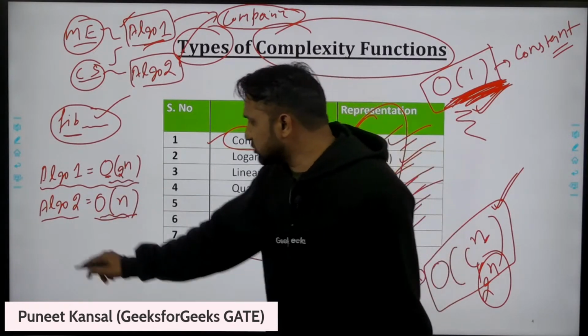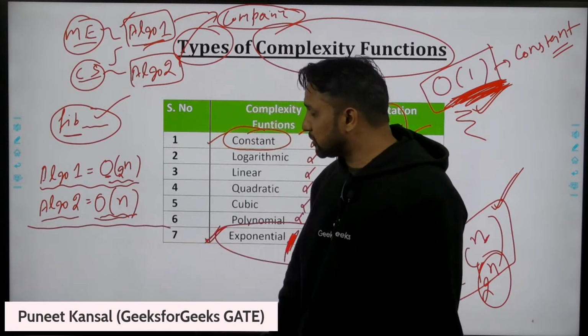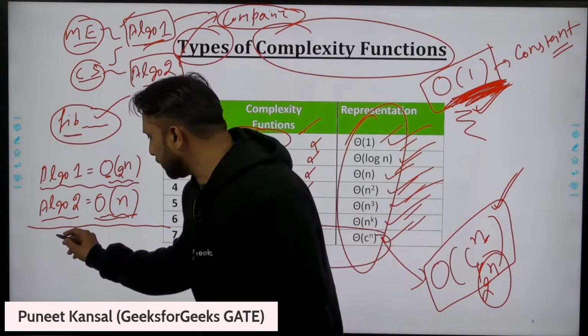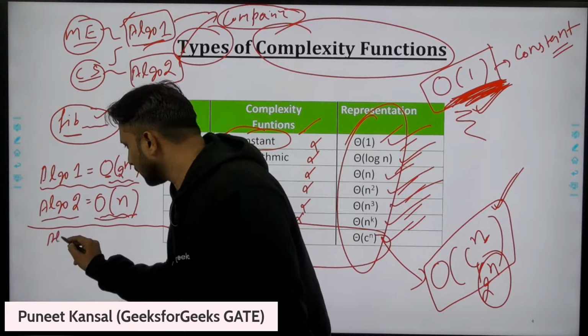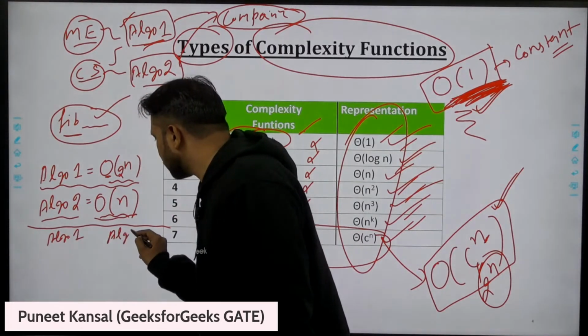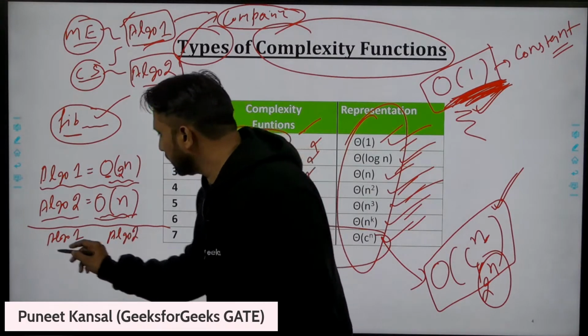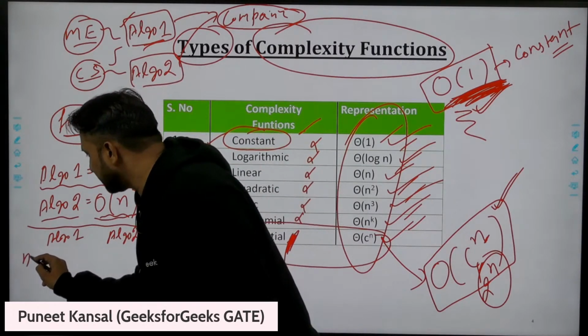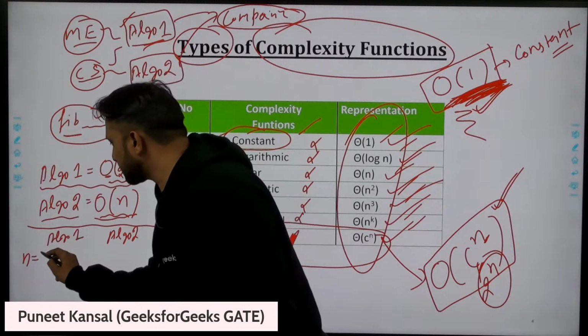Then he checked which algorithm takes more time. He simply put in some values for algorithm 1 and algorithm 2. He first gave n as 1.